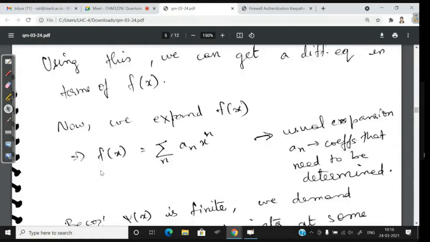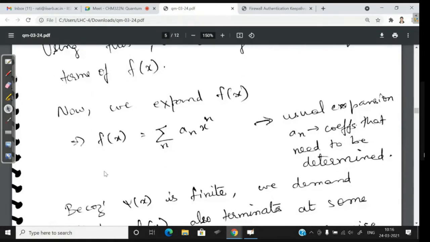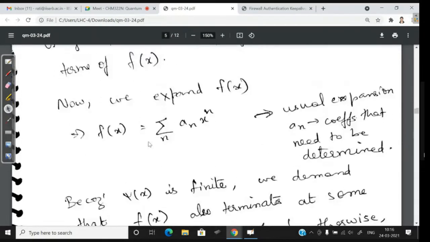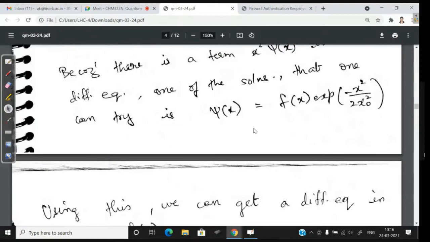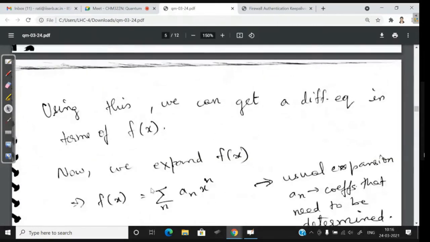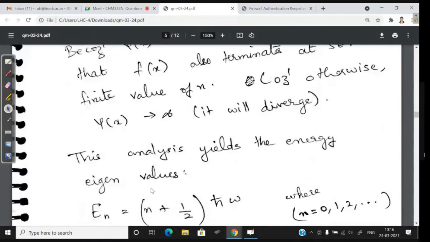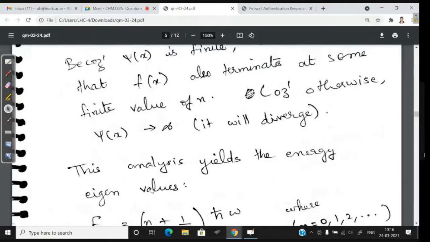So the same condition applies to f of x. We need to apply the condition that this f of x should be finite even at x equal to plus and minus infinity. Applying those conditions and using this form for the wave function and this form for f of x, we can get the wave function and the eigenvalues.